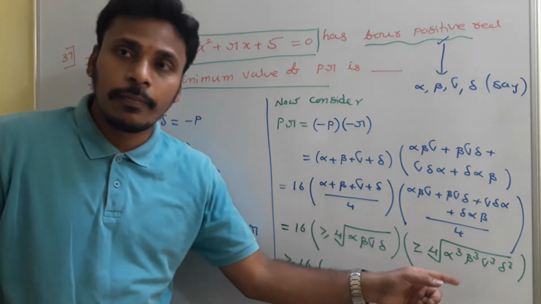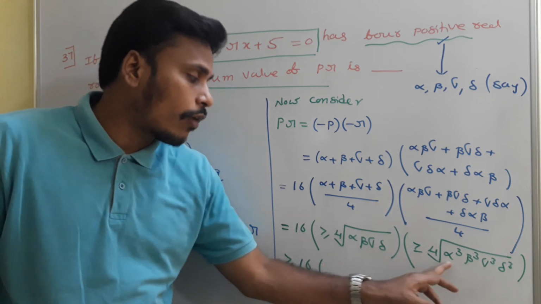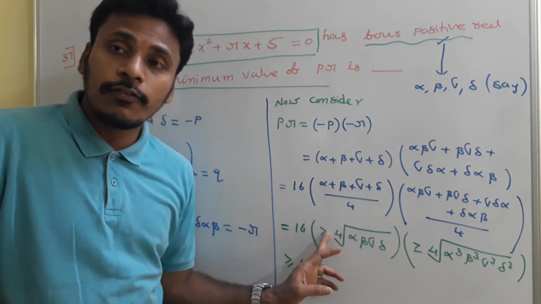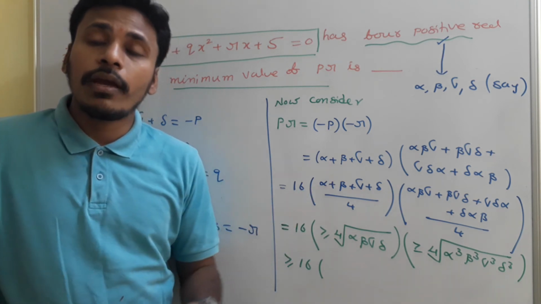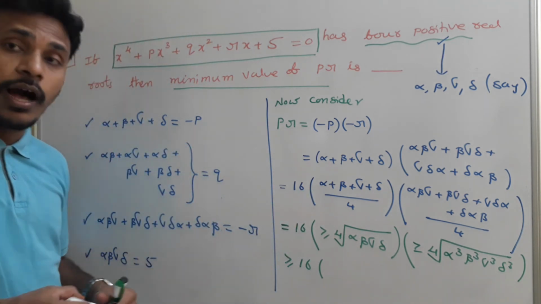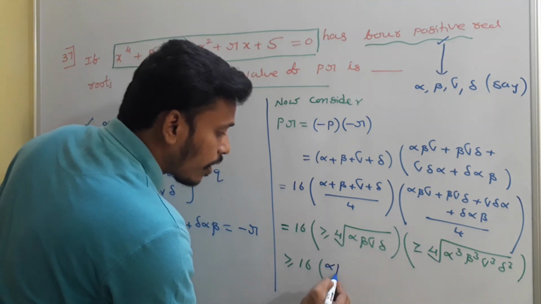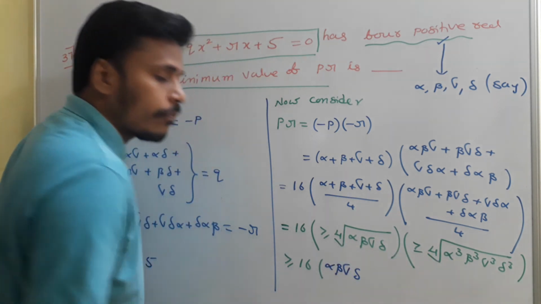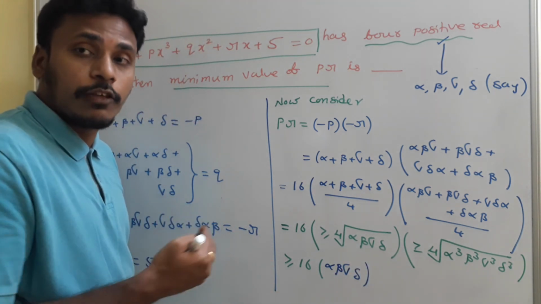Since everything is a product, there are 4 alphas under the fourth root, so alpha to the power 4 comes out of the fourth root as just alpha. So 16 into this product is simply alpha beta gamma delta, because each of alpha, beta, gamma, delta appears 4 times under the fourth root.